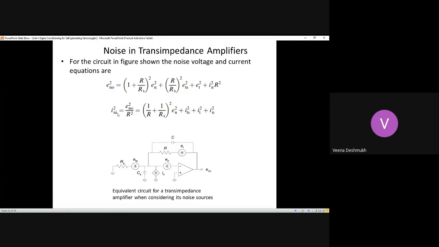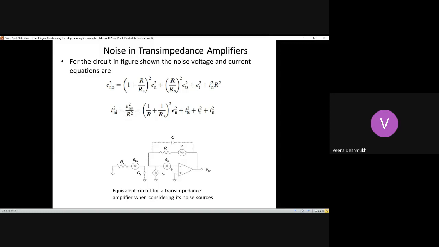Similarly, what is the noise current produced at the input terminals? IN is the noise current and I is at the input terminals. Because of that, EN square divided by R square, that is the feedback gain. So divided by that gives me the resistance, the current. So the current is equal to voltage divided by resistance. And which resistance are we considering? R resistance, because this is in the feedback path. So the part of this is being fed here.